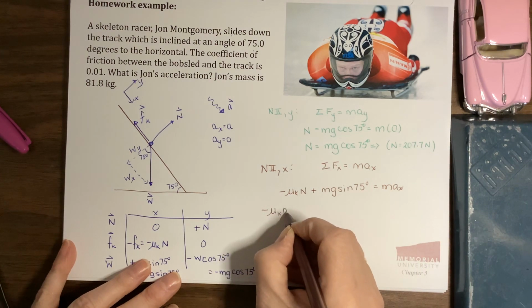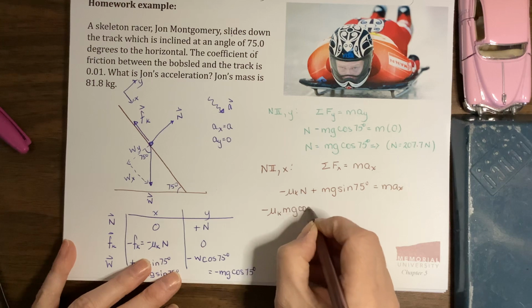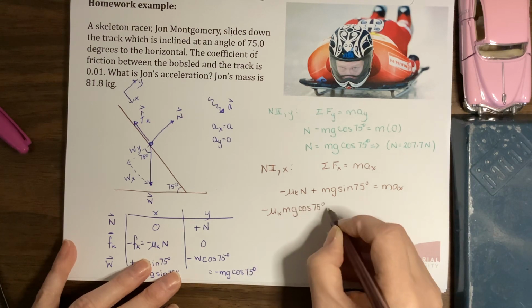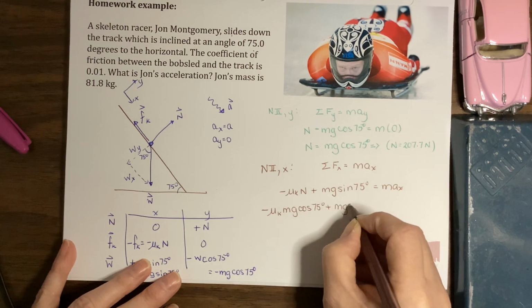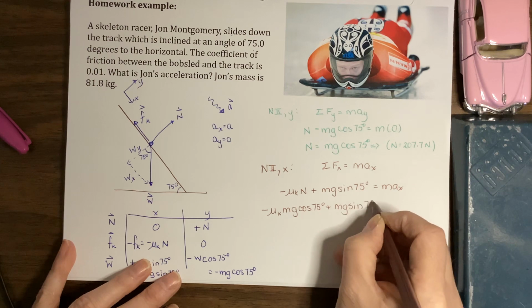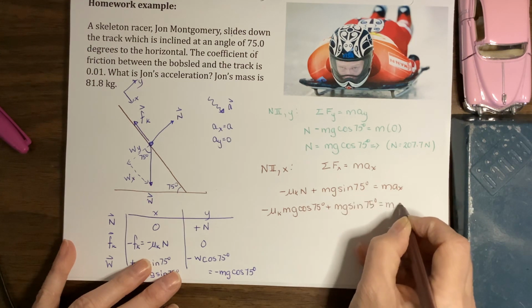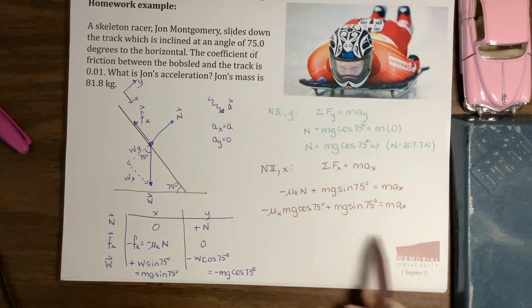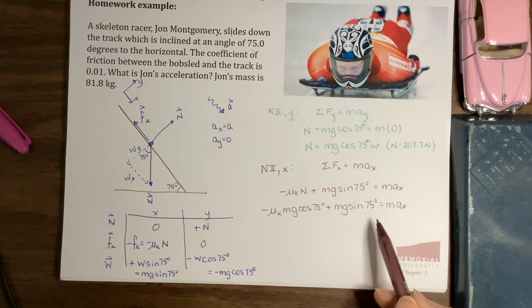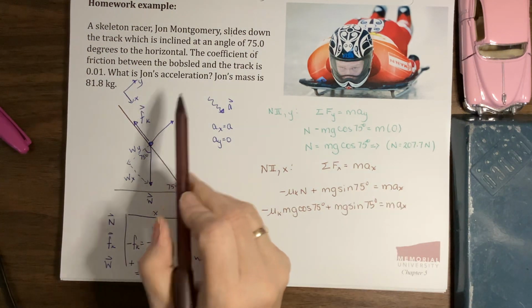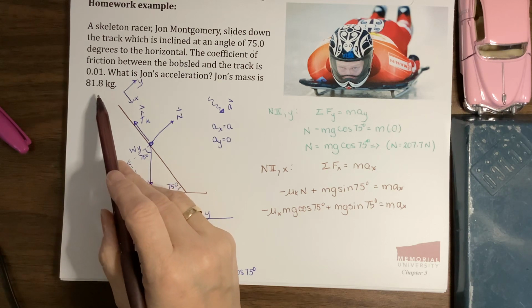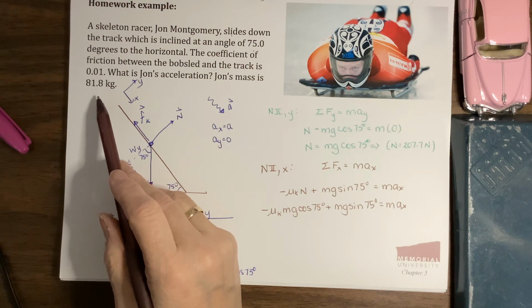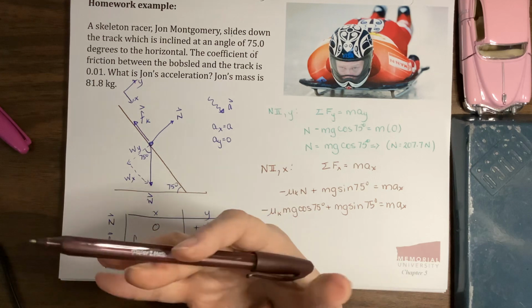Minus mu k times m times g times cosine 75 degrees plus m times g times sine 75 degrees equals m times a times x. The reason I'm doing this in symbols right here is because once in a while you're going to see a problem and John's mass wouldn't be given. If that were the case, what you would do is you would work through your problem.